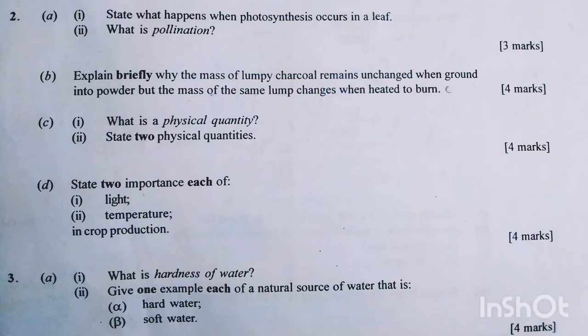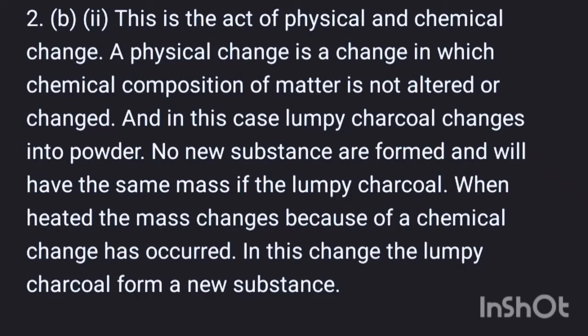2B. Explain briefly why the mass of a lump of charcoal remains unchanged when ground into powder, but the mass of the same lump of charcoal changes when heated to burn. This is the act of a physical and chemical change. A physical change is a change in which the chemical composition of matter is not altered, and in this case, the lump of charcoal changes into powder. No new substance is formed, and it will have the same mass as the lump of charcoal. When heated, the mass changes because a chemical change occurs. In this case, the lump of charcoal forms a new substance.